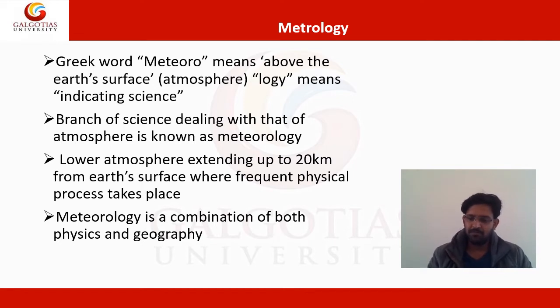So it combines both physics and geography. In short, meteorology is the science which deals with the study of the atmosphere, and if we talk about the lower atmosphere, up to 20 kilometers from the earth surface, it comprises the physics as well as the geography of the system.